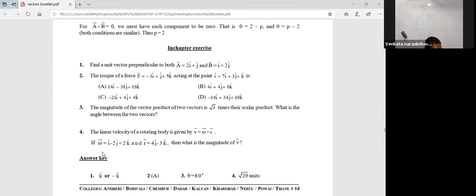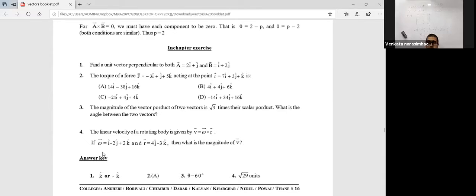Problem number 1, 2, 3, 4. Will you solve now or do it as homework? You people have the booklet with you, page number 16, in chapter exercise 1, 2, 3, 4. You'll solve it as homework because it's already 11:20. Take a screenshot of this or you have the booklet. Well and good. It is on page 16.